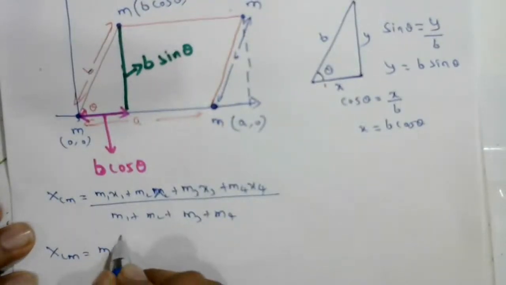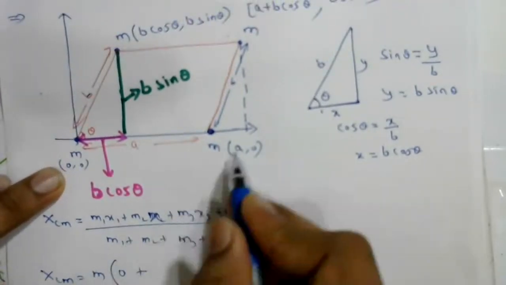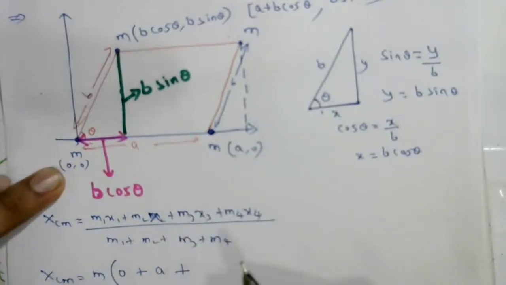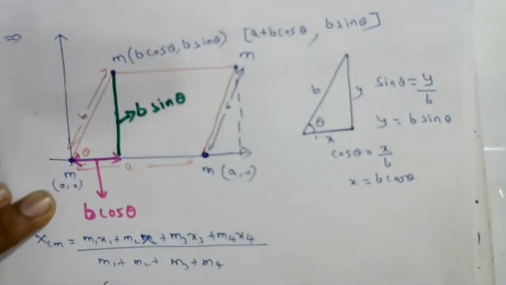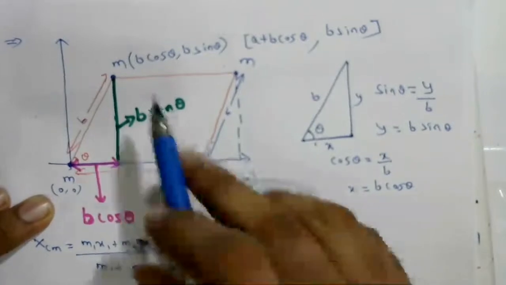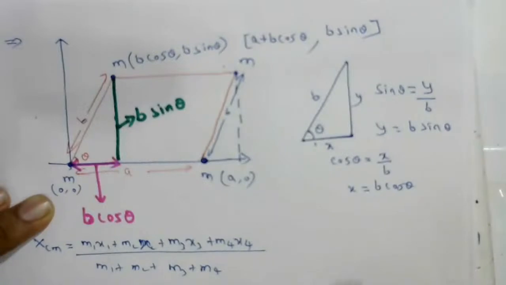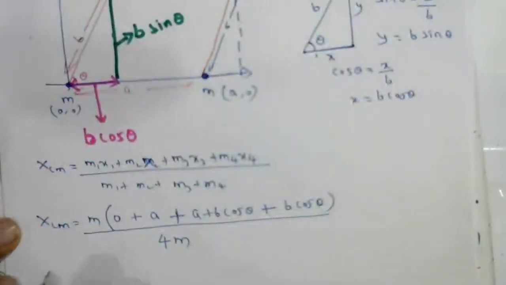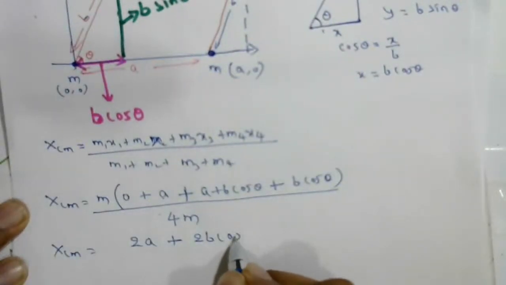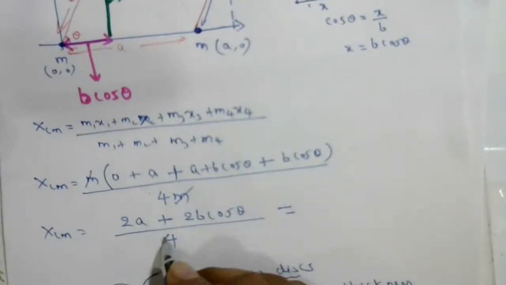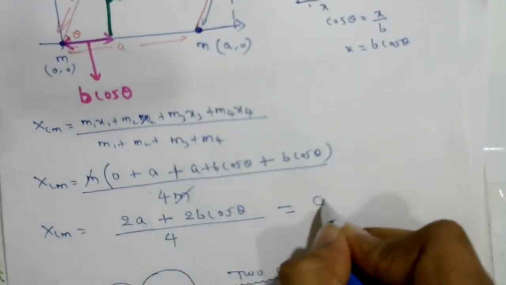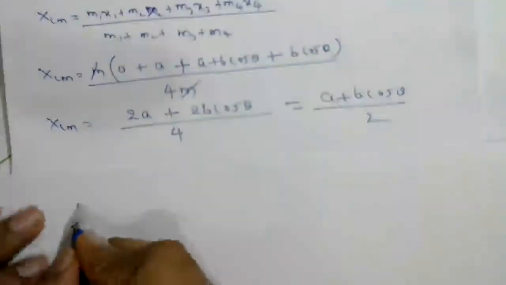Then xcm is equal to, all are identical, the mass is the same. I have taken mass m common: x1 is 0, plus x2 is a, then x3 is a plus b cos theta, plus x4 is b cos theta, upon 4m. So xcm is equal to 2 times (a plus b cos theta) upon 4, the m gets cancelled. Taking 2 common, we can write here (a plus b cos theta) upon 2.